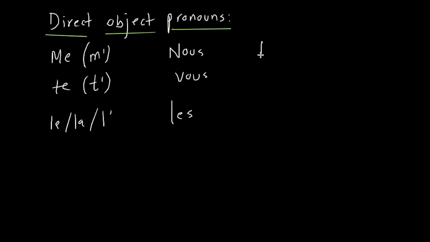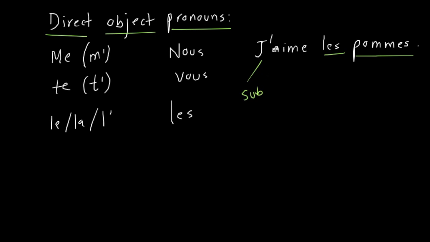Let me give an example. J'aime les pommes. Okay, here je is a subject and because it's j'aime we are making it j apostrophe, right? Aime is the verb and what's the object? Les pommes. This is the object. Okay, but this is not just an object, it's a direct object.